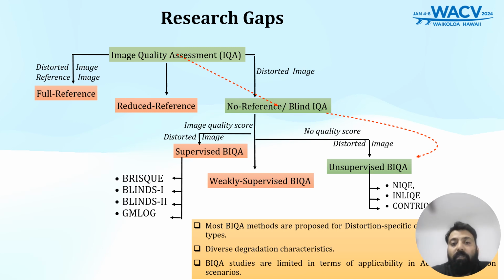These methods have been fine-tuned to address a particular degradation pattern that are predefined and controlled. However, the real world presents a far more complex picture. Images can suffer from many authentic distortions, those that occur naturally and unpredictably. These can range from sensor noise in low light condition to compression artifact during transmission.